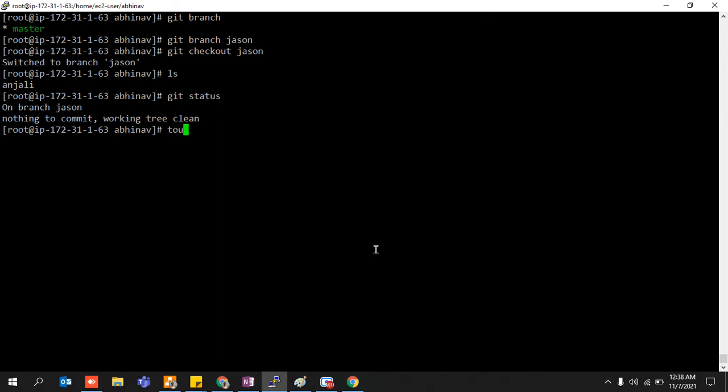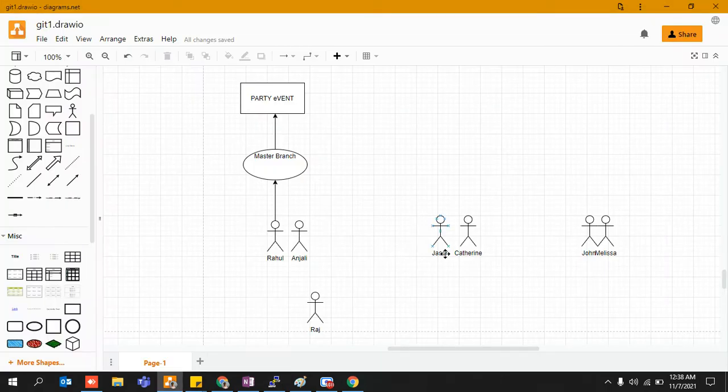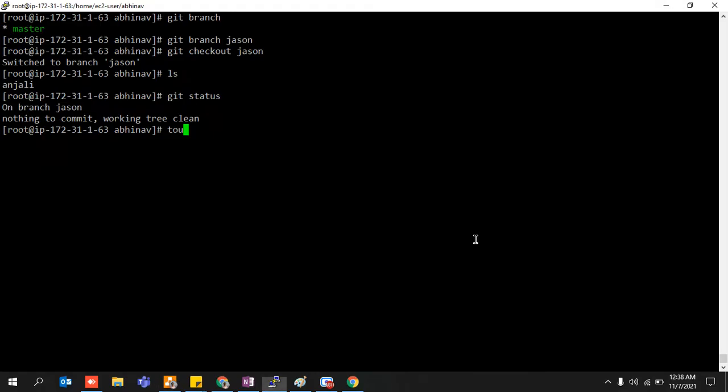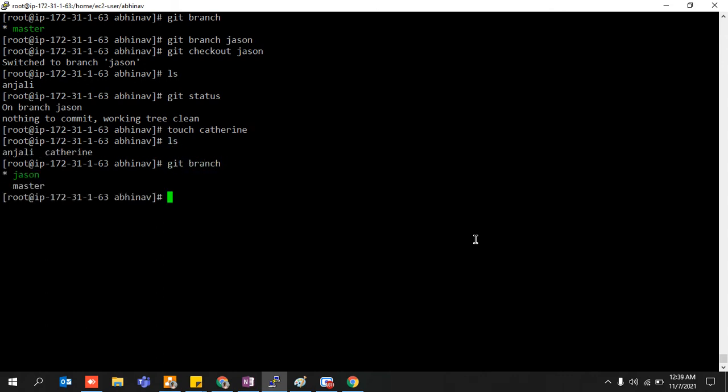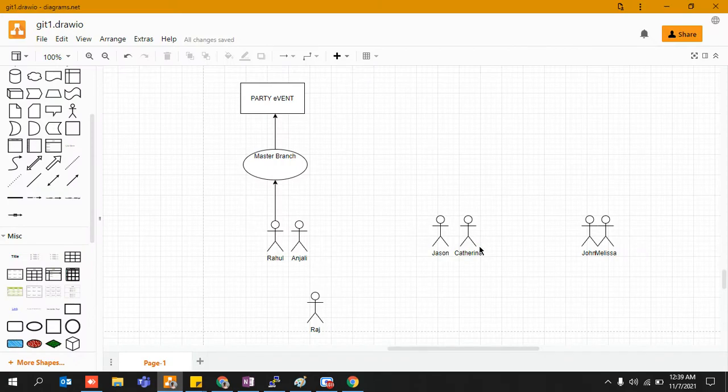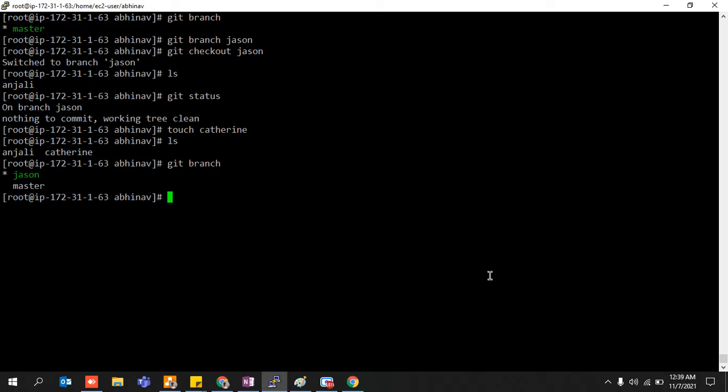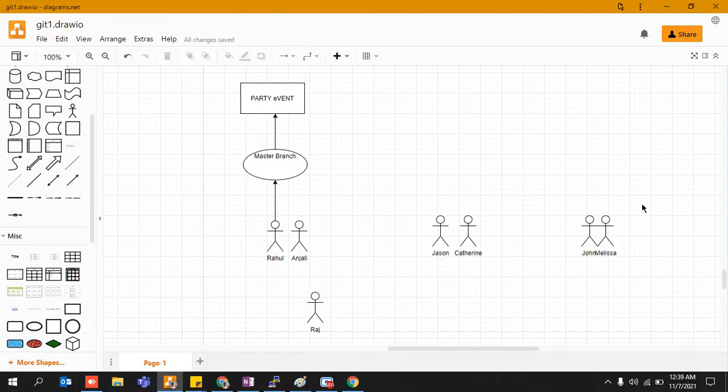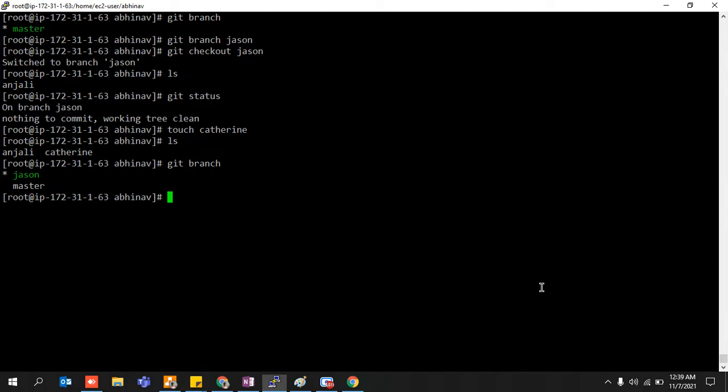So what he assumed is that, since Anjali is committed to Rahul, I'll bring my own friend. So let's create her friend, and the name of her friend is Catherine, right? So he created a particular friend named Catherine on the Jason branch. So now Jason is with Catherine, right? Okay, and now we are going to create another branch from Jason, and this time it will be John.